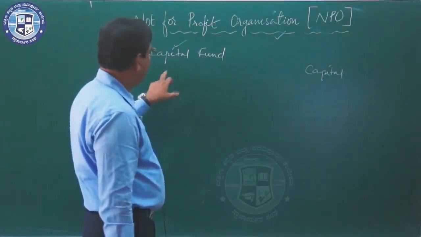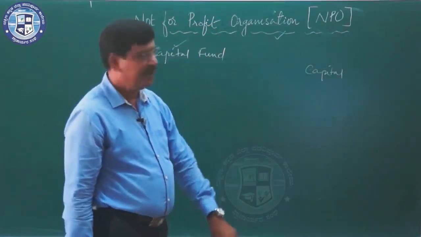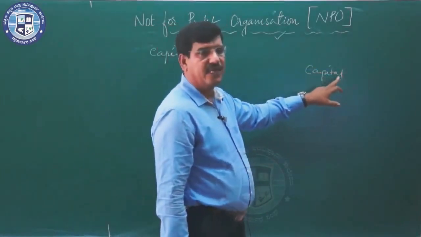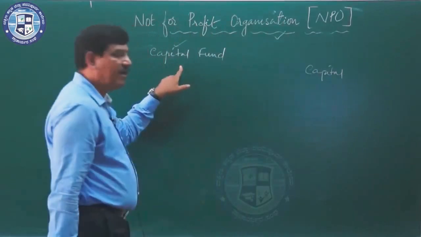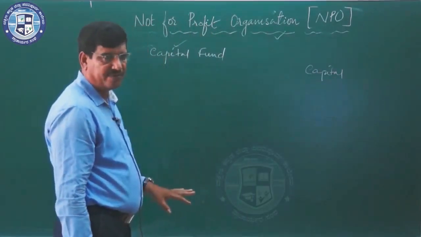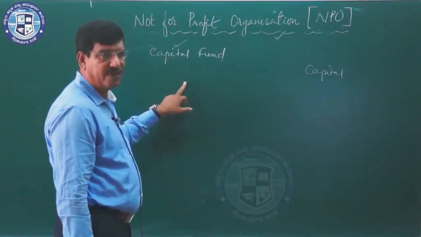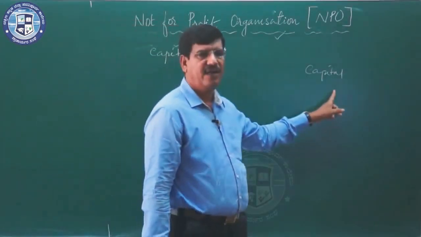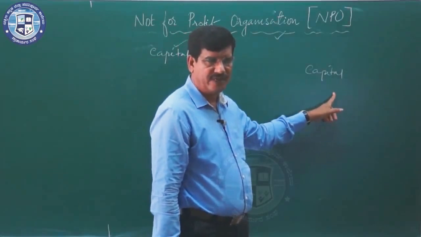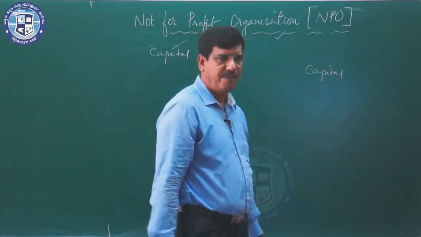The capital fund does not belong to the members, whereas the capital belongs to the owners. The capital fund cannot be withdrawn by the members or by the trustees, whereas the capital can be withdrawn by the proprietor or by the partners.